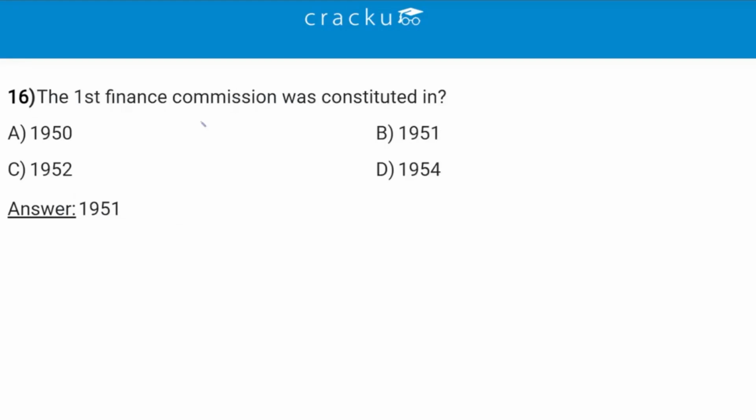So the first Finance Commission of India was constituted in 1951. So option B, 1951 is the correct answer.